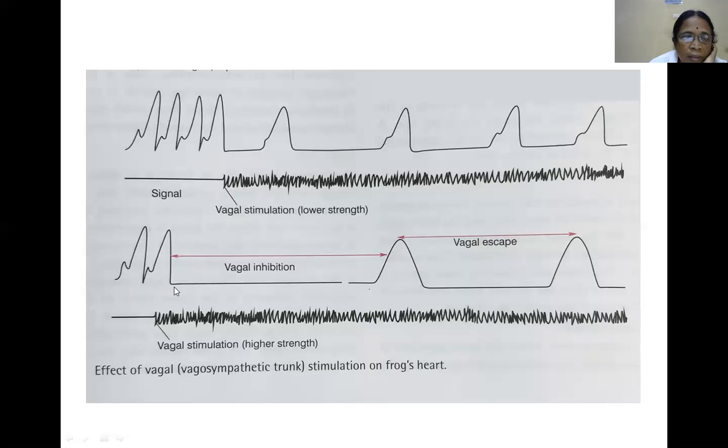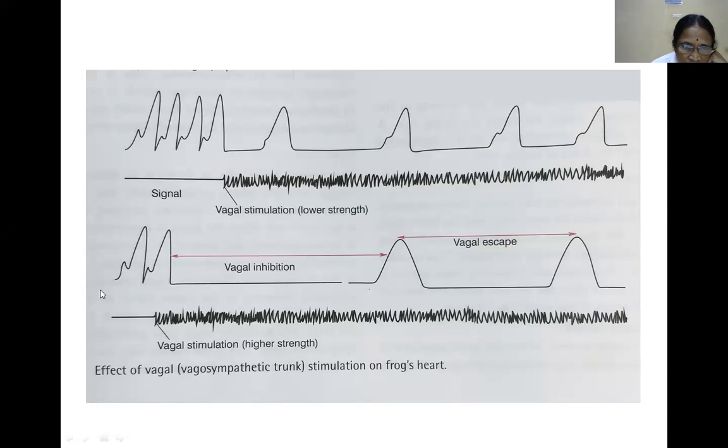At a higher strength, we are having vagal inhibition first, and then vagal escape. Therefore, if you stimulate the vagus nerve continuously at a lower strength, there will be only a decrease in heart rate and decrease in contraction. Therefore, you have to identify the graphs properly. This graph is at a lower strength, that's why you are seeing the contractions at a slower rate. That is, heart rate is less.